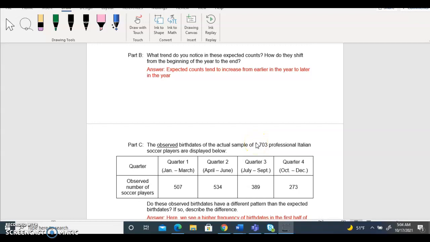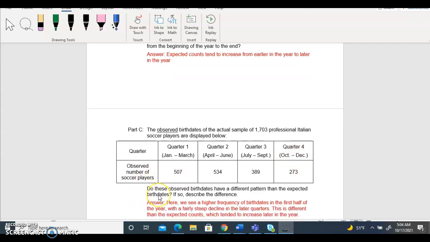Part C, the observed birth dates of the actual sample of 1,703 professional Italian soccer players are displayed below. Out of 1,703, we find that 507 were born in quarter 1, 534 were born in quarter 2, 389 were born in quarter 3, and 273 were born in quarter 4. So this is the observed number of soccer players.